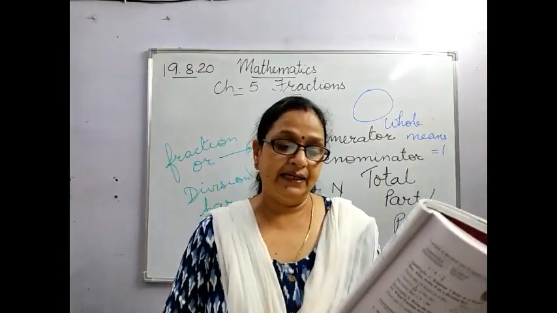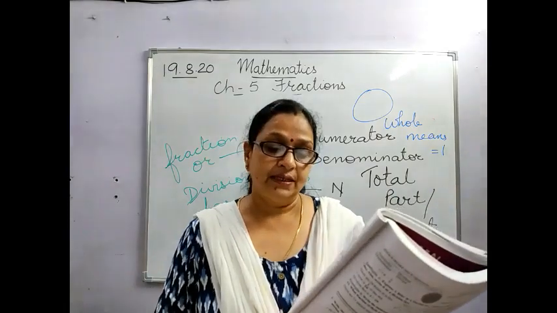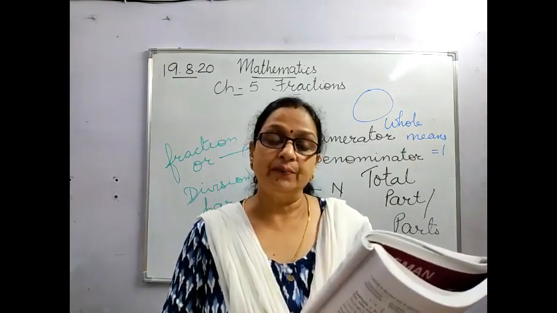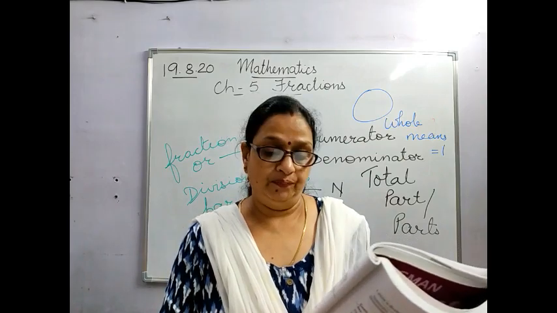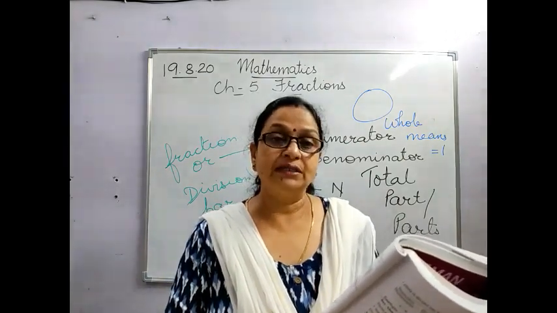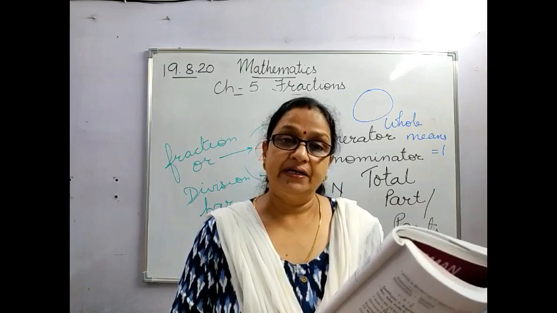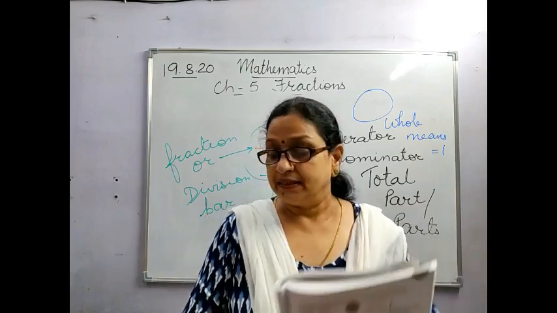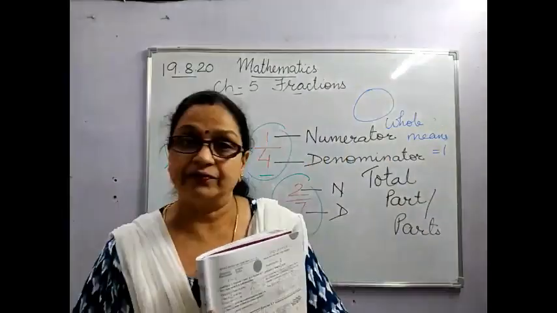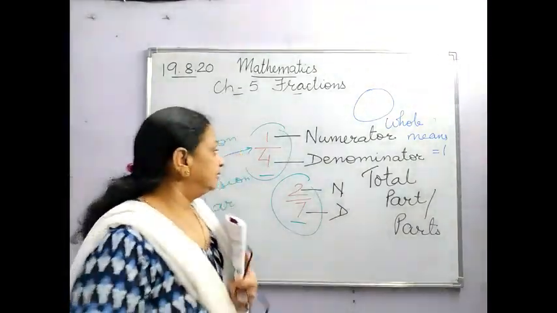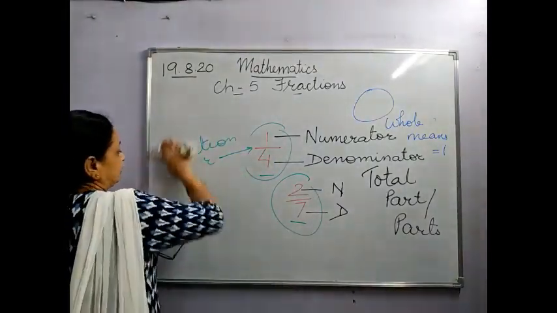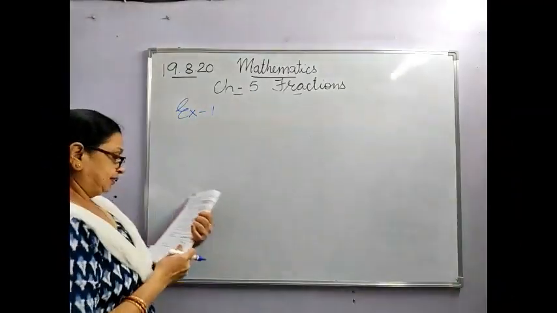One bag contains 8 balls, out of which 3 balls are red and 5 are blue. What fraction of balls represent red and blue? See, in this question they have given you all the numbers and you have to make the fraction out of it. It is in your book, example 1.